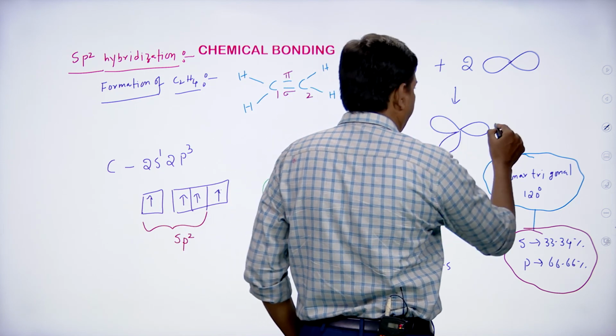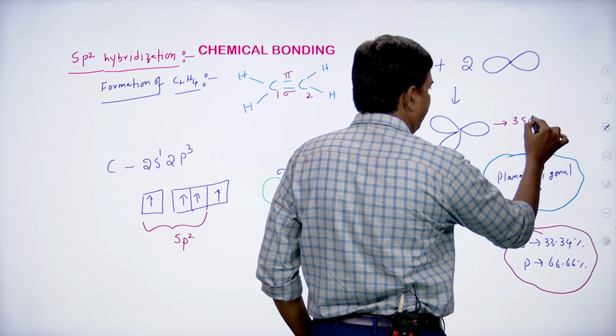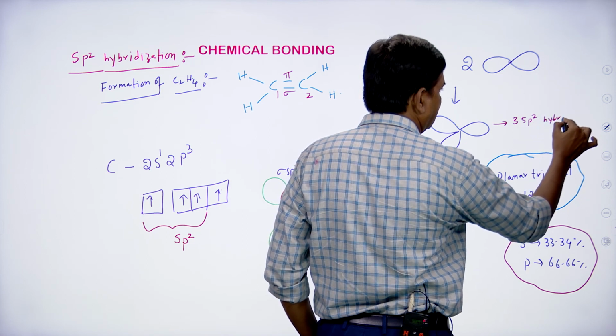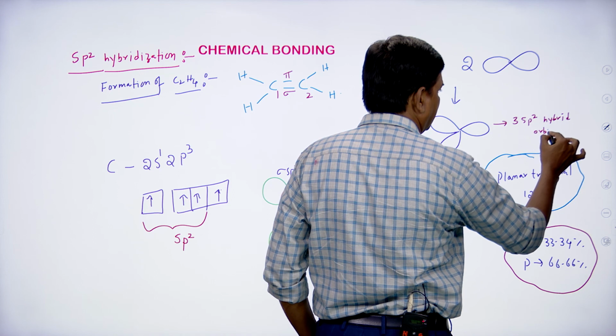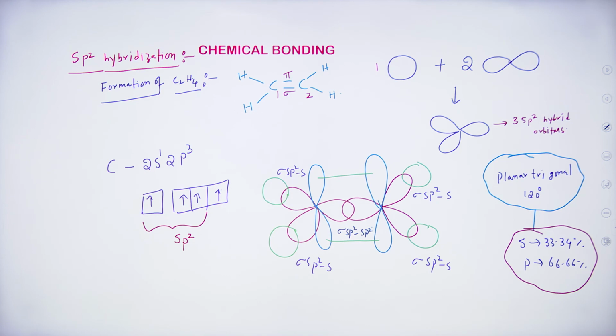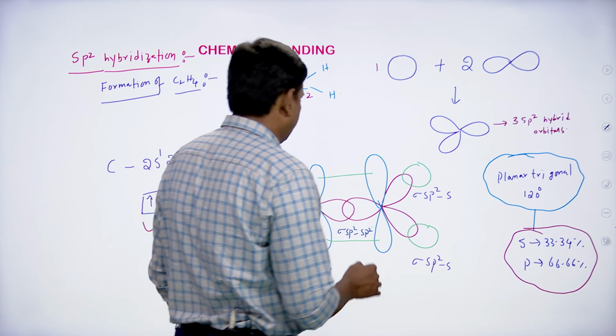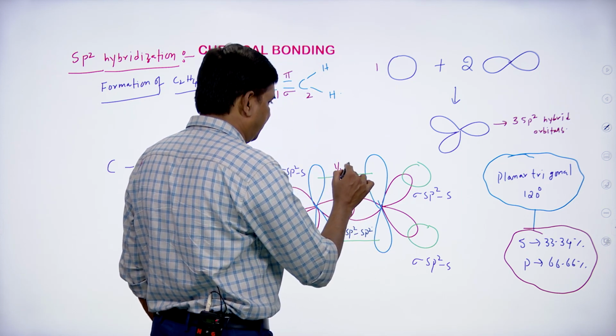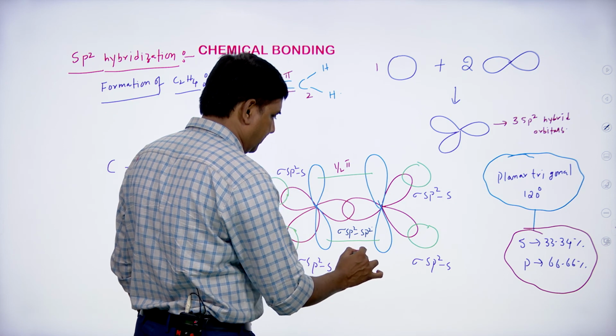Here 1s and here 3 sp2 hybrid orbitals. And here you have a pi bond, let us say here half pi bond and here half pi bond, you can say pi bond.